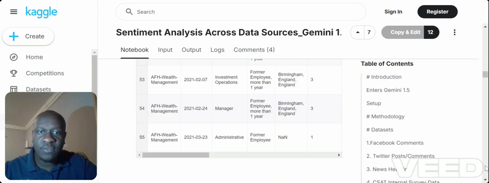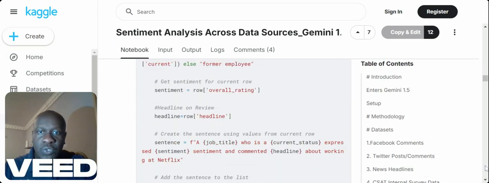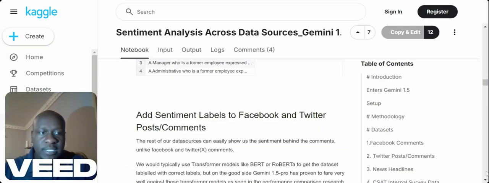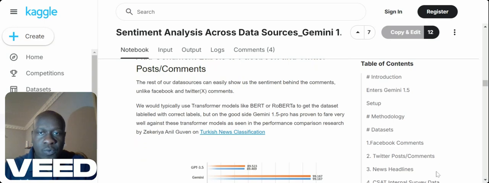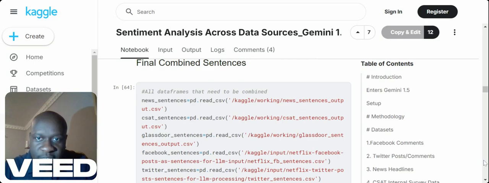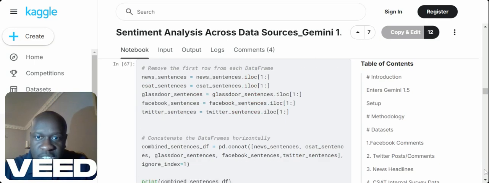Same with employee reviews from Glassdoor. We also converted them to sentences. Also, as you can see, using some of the research out there, it was very imperative for us to use Gemini for our sentiment analysis across the different data sources. So we've done that and we combined those sentences.